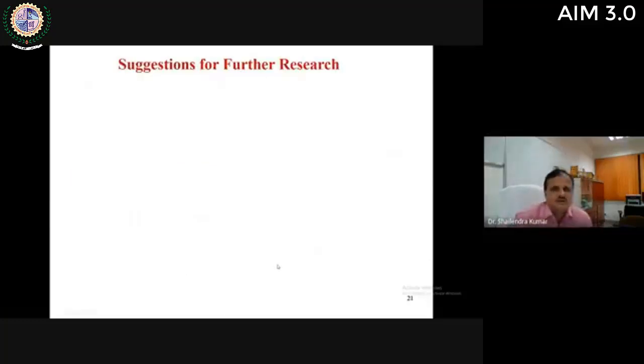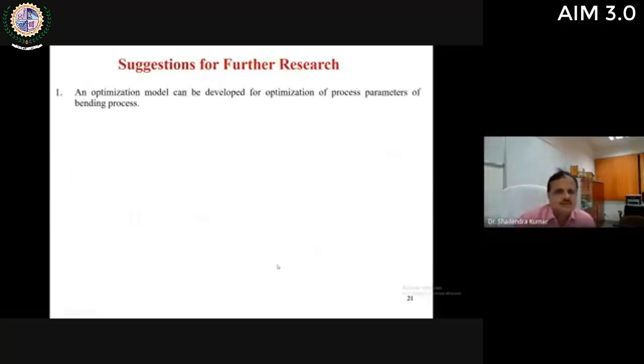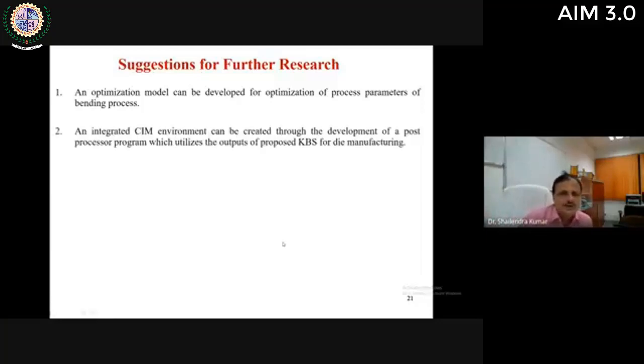So, what are the suggestions for further research in this area? You can develop an optimization model for optimization of process parameters of the bending process. In this system, process parameters have not been optimized. So, an optimization system can also be linked with this system, which will generate the optimal values of process parameters for the bending process.